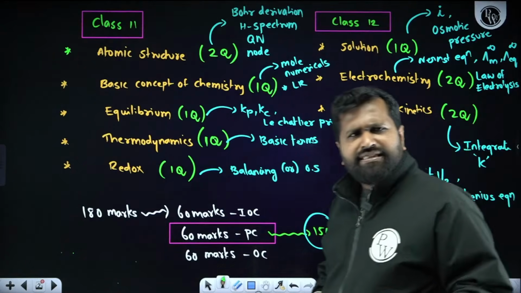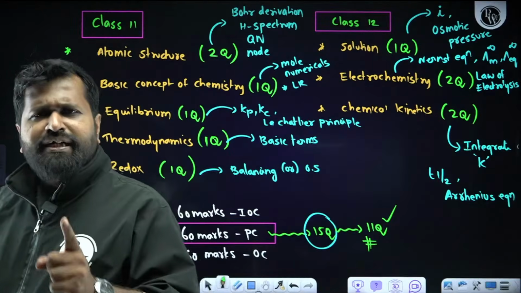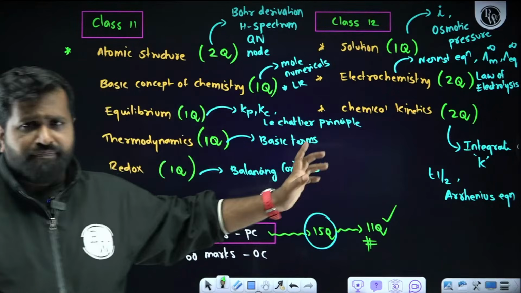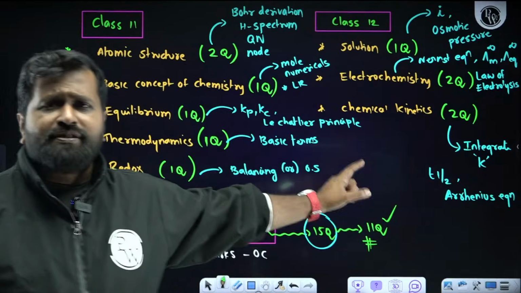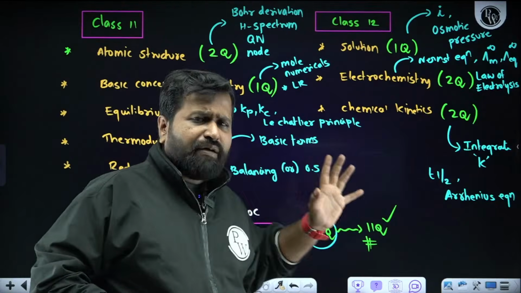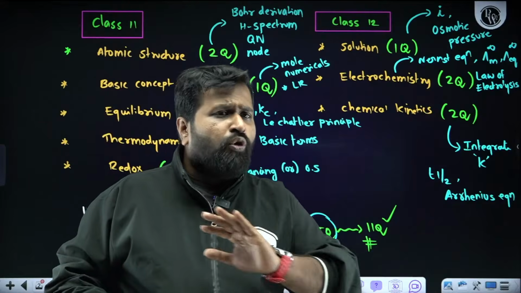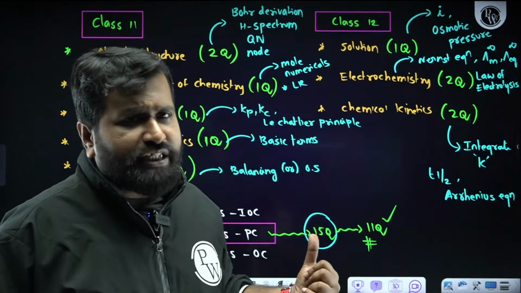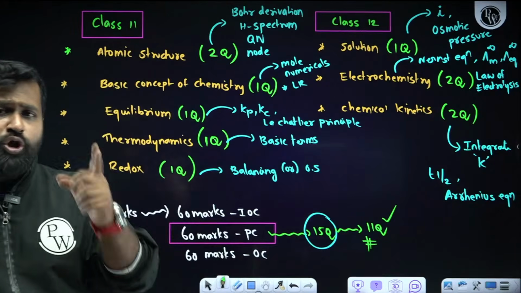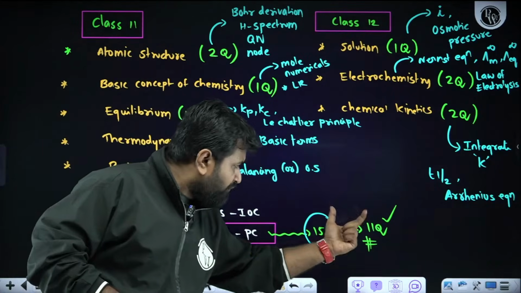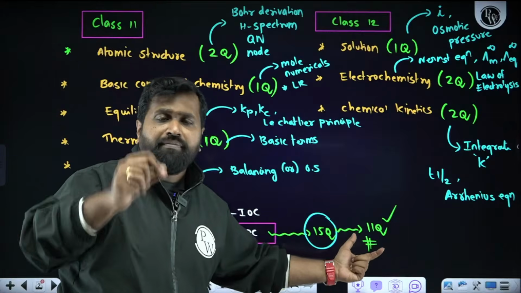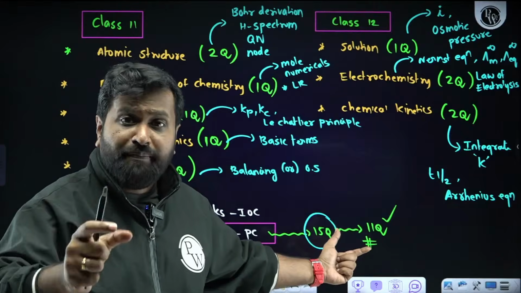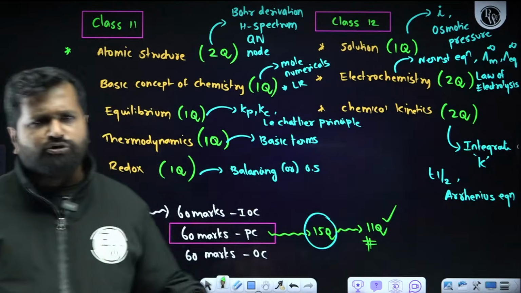Yes, in class we already solved all the formulas. Now tell me one thing. Whatever topics I have written here, you people know these topics. Now, when it comes to physical chemistry, to solve questions, no need of topics. Sir, if I do this as I am at 0 in physical chemistry, will I get 60 marks? No, you won't get 60 marks. You will get only 44 marks. 44 is the minimum. If the question paper is tough, you will get 44 marks. If the question paper is easy, you will get 45 plus. Who knows? 50 also possible.